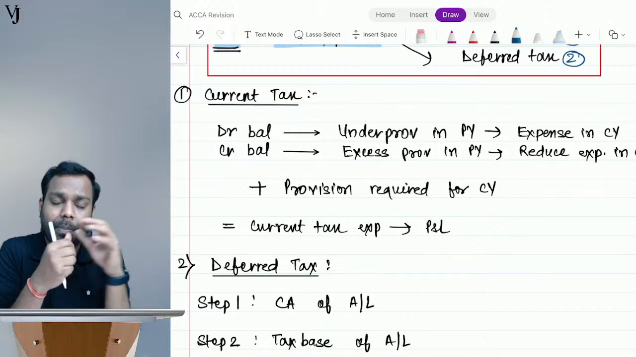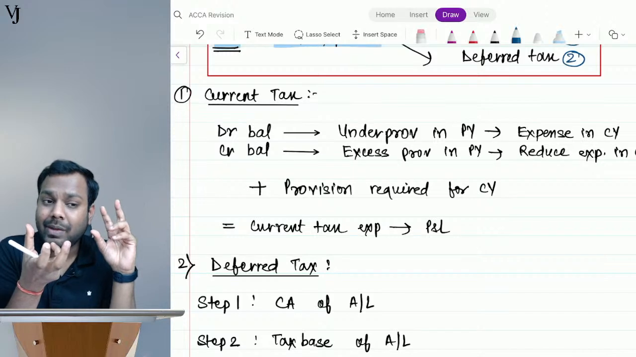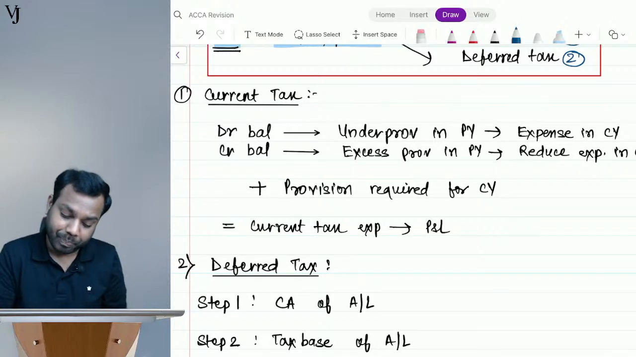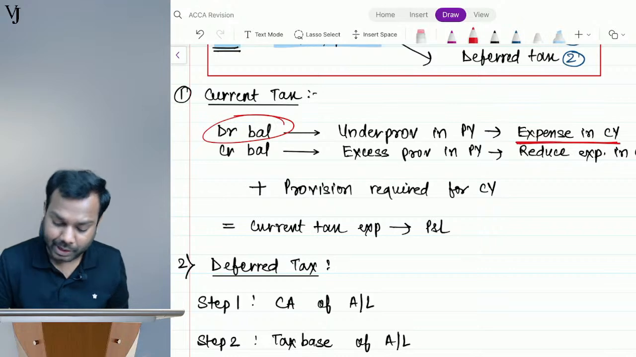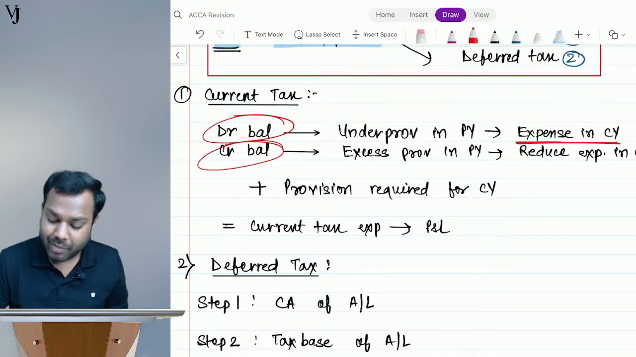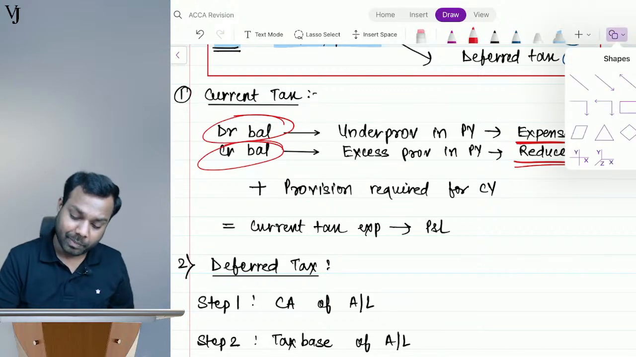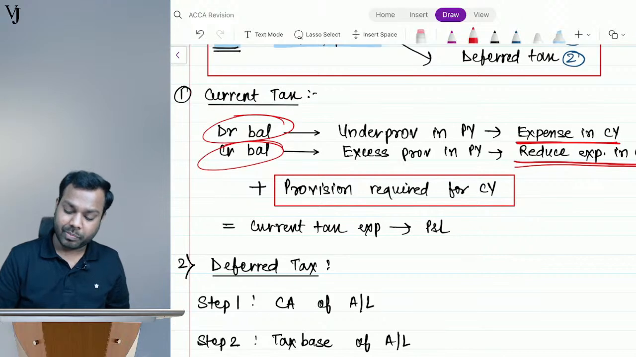Okay. In the earlier case, if I have to make a provision of 60 in the current year and 20 is excess I have paid in the previous year, right? So I will make a provision of 60 plus 20 as 80. So here, see here, whenever it's a debit balance, I will add as an expense in the current year, and whenever it is a credit balance, I will reduce from expense in the current year. Okay, plus I will adjust whatever is the provision required for the current year, and this plus the adjustment of these two gives you the current tax expense that will go to P&L.